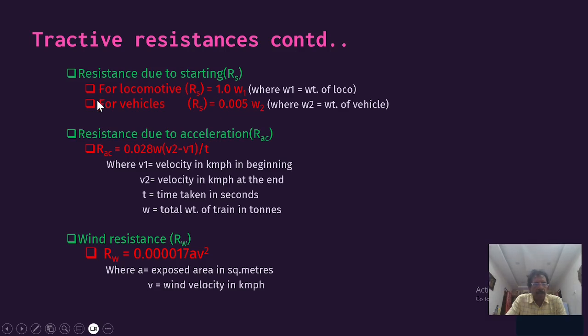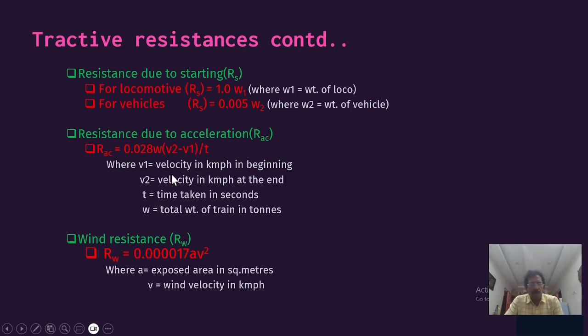This is your resistance due to starting. Next, resistance due to acceleration. After starting, the speed is gradually increased. For gaining momentum and picking up speed, some resistance will take place. That is given by the expression RAC equal to 0.028 W into V2 minus V1 divided by T. That means what?